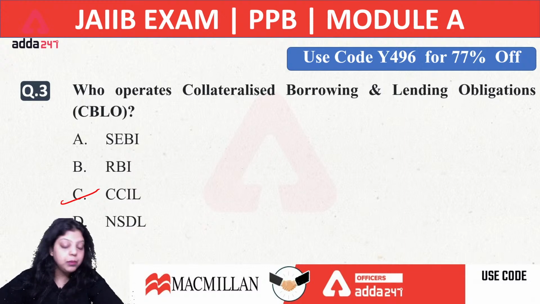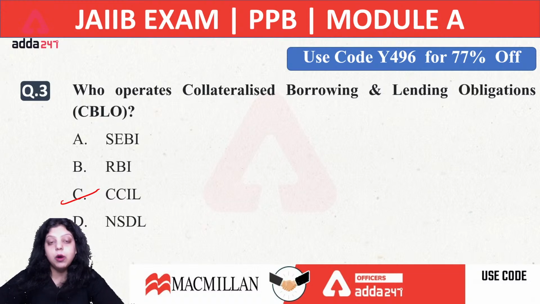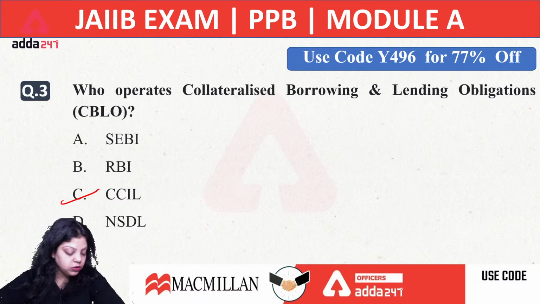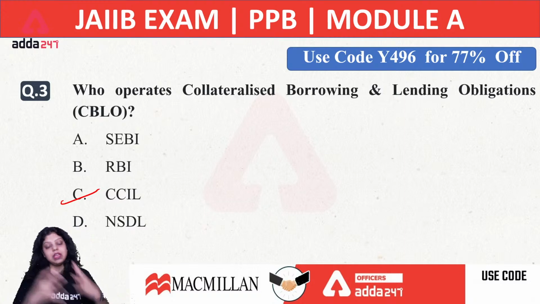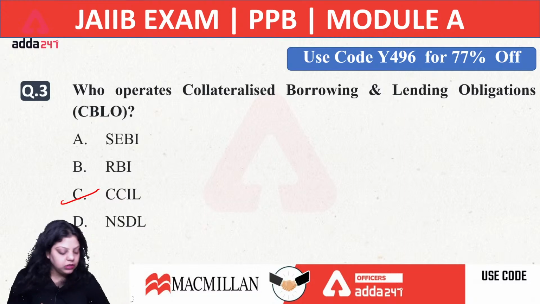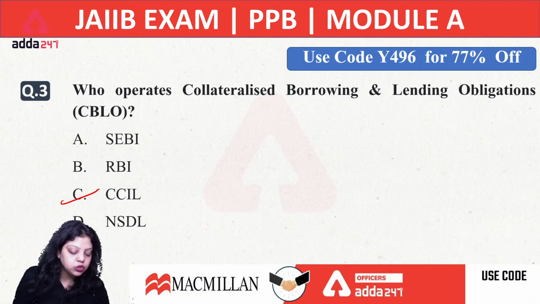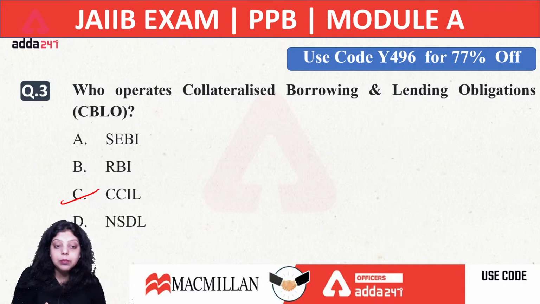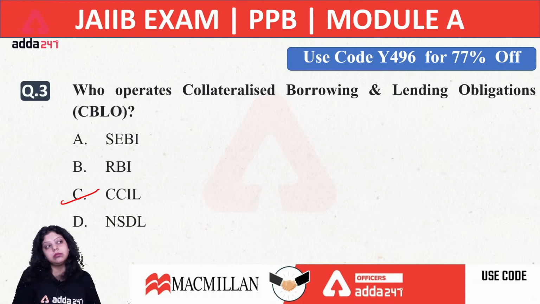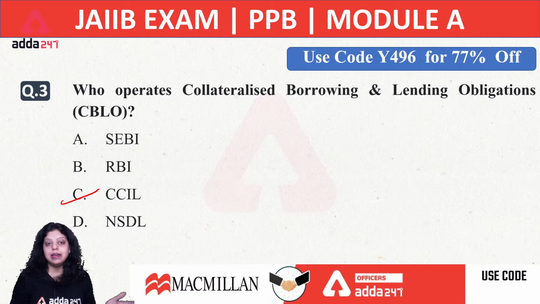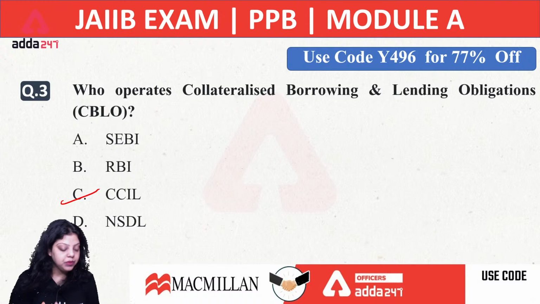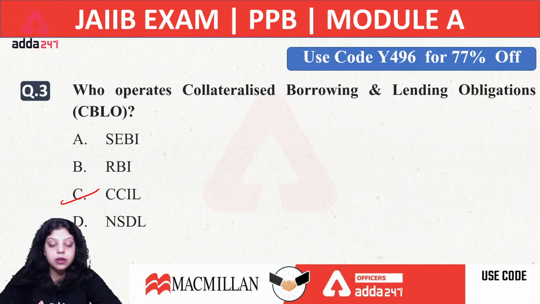Now one important thing is that CBLO does not disclose the information about its borrowers and lenders. It does not disclose from whom it is taking money and to whom it is giving money. So this is an instrument used as a mediator, a financial instrument which makes the borrower and lender fulfill their needs in the market. Okay, so the right answer will be C, that is Clearing Corporation of India Limited, the Government of India's corporation.